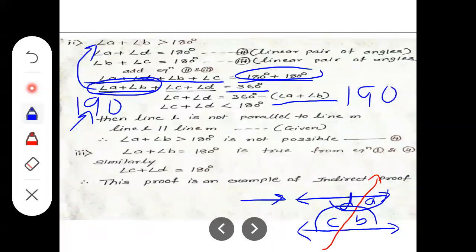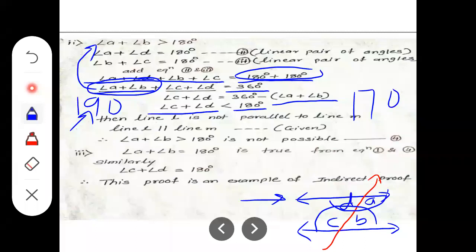So 360 minus 190, okay, what value? It will come 170 degree, right? So angle C plus angle D, that will be less than 170, means less than 180 degree.